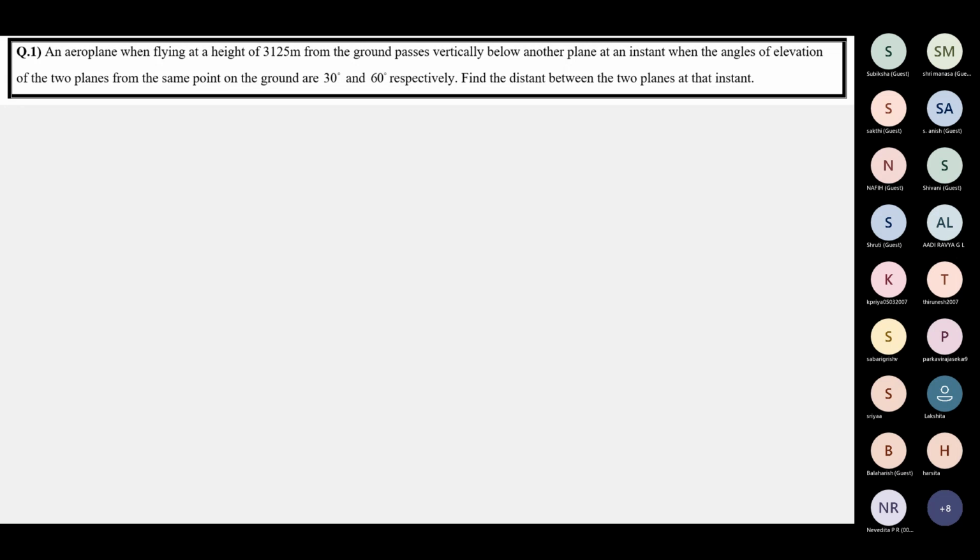Yes, children, write down this question. This is not from NCERT. So please write down the question. It's a test question.